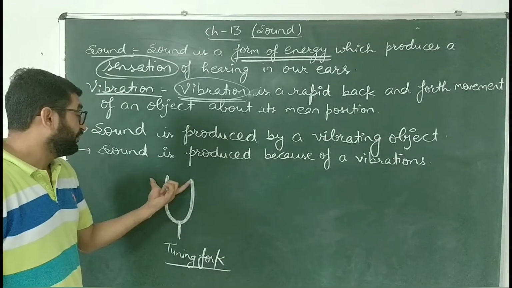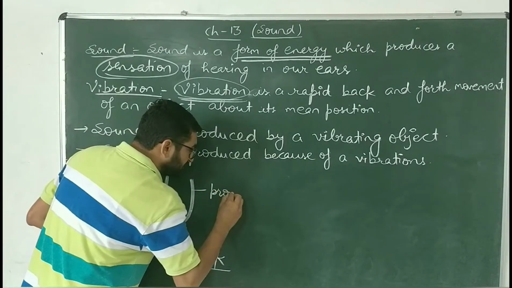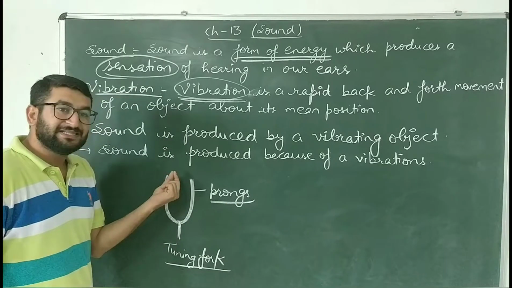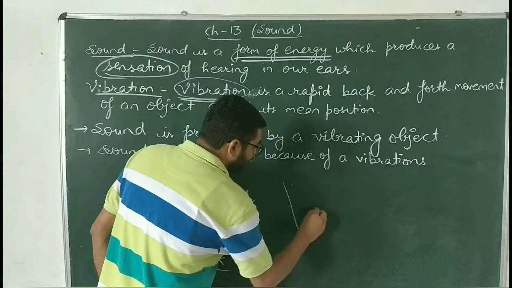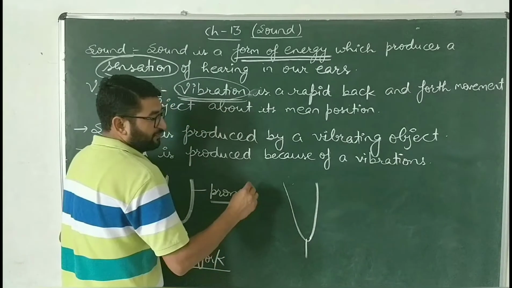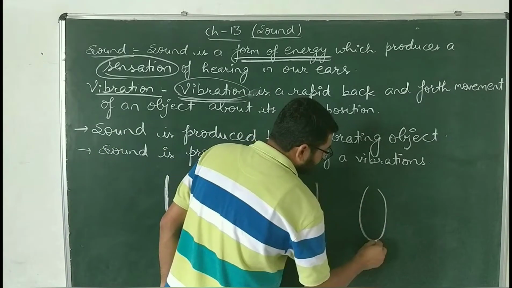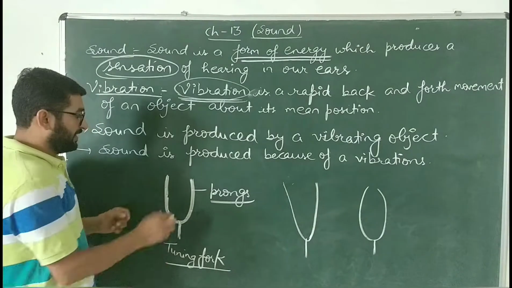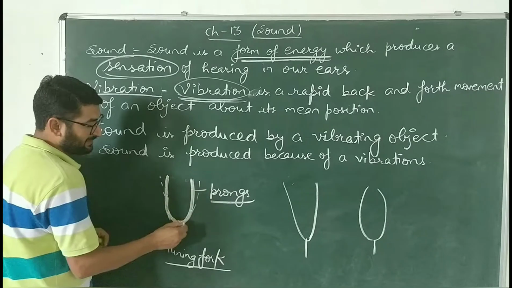When, bache, we push these prongs, these are referred to as prongs, inward, then this fork will start to vibrate. It will go outside and then another time it will come inward. This is the mean position, bache. If we give a stretch to it and then leave it.